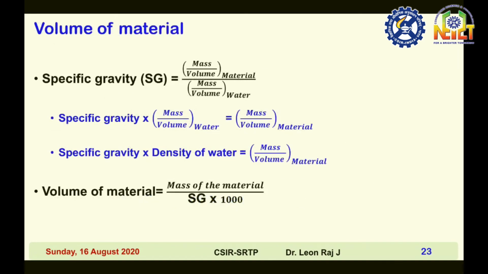Then volume of material: specific gravity equals mass by volume of material divided by mass by volume of water. Specific gravity into mass by volume of water equals mass by volume of material. Specific gravity into density of water equals mass by volume of material. And volume of material equals mass of the material divided by specific gravity of the material into 1000.